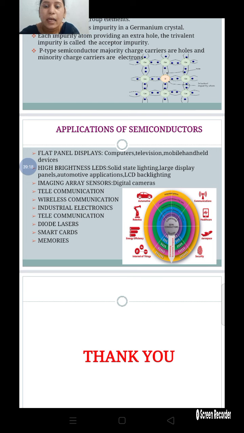Next, telecommunication. One person communicates with another person by telephone, so in telephones also we use semiconducting materials. Next, wireless communication, meaning the internet. Internet processes also use semiconducting materials.